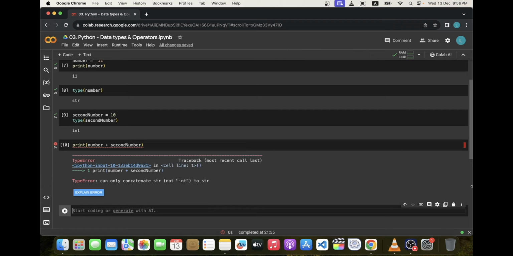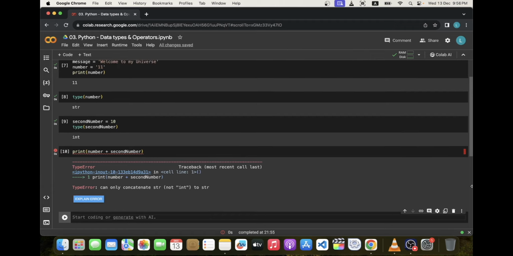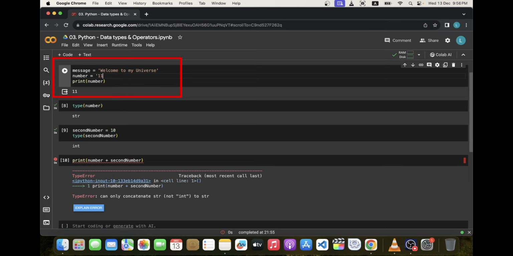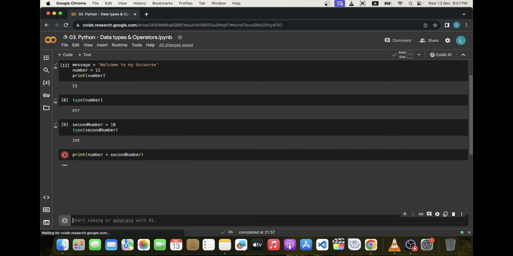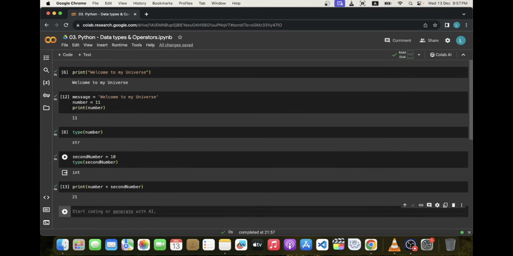Now let's remove the quotation mark from the value assigned to the variable number and try executing the program again. And we are getting our expected result.